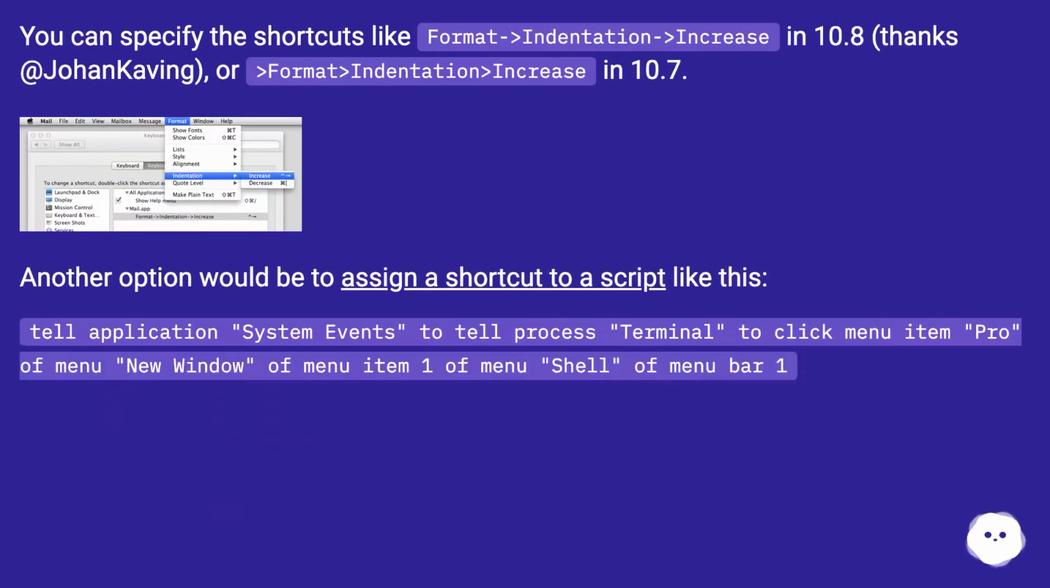You can specify the shortcuts like Format->Indentation->Increase in 10.8, thanks @JohanKeving, or Format->Indentation->Increase in 10.7. Another option would be to assign a shortcut to a script like this: tell application "System Events" to tell process "Terminal" to click menu item "Pro" of menu 1 of menu item "New Window" of menu 1 of menu item 1 of menu "Shell" of menu bar 1.